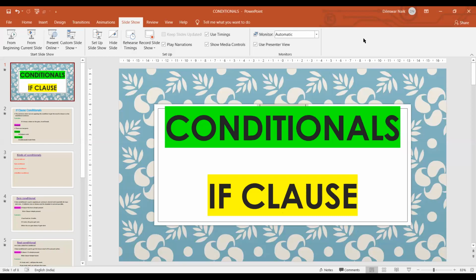So in today's lesson, we will discuss conditional, if clause or if clause conditional. So what is conditional? Whenever we are applying any condition in our words or sentences to get the result, that is called conditional. That means we are putting a condition to get the result. While you are putting the condition, the result is something different. So it is called conditional.